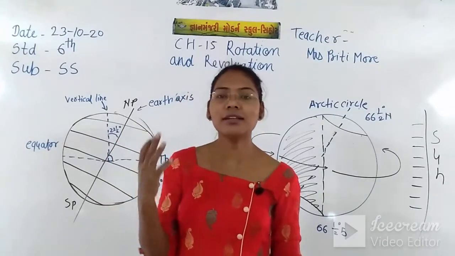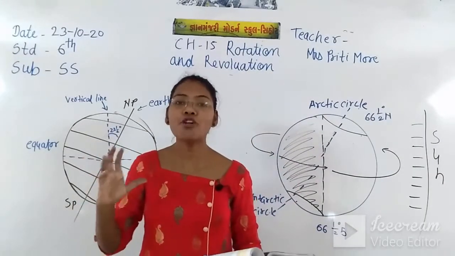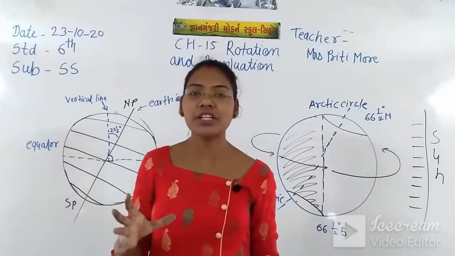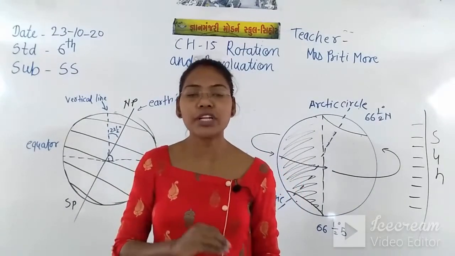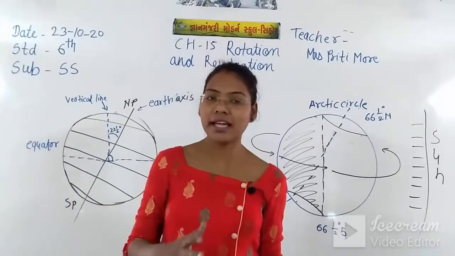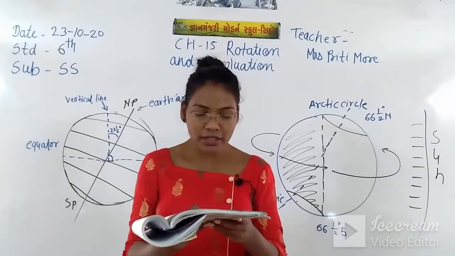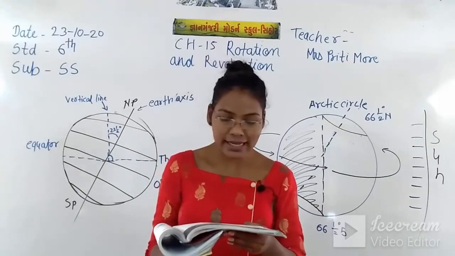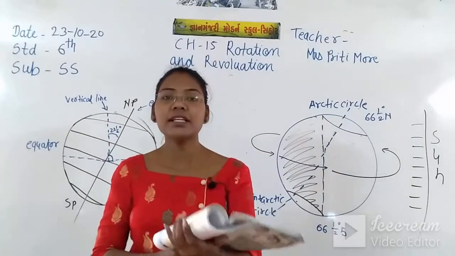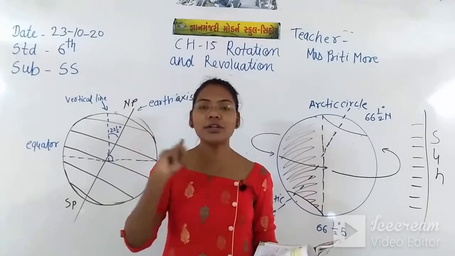Everyone knows the earth spins around the sun. This spinning movement is called rotation, and because of this rotation we can feel the day and the night as well. One rotation of the earth on its axis takes about 24 hours or 1 day. That means the earth needs 24 hours to complete one rotation.